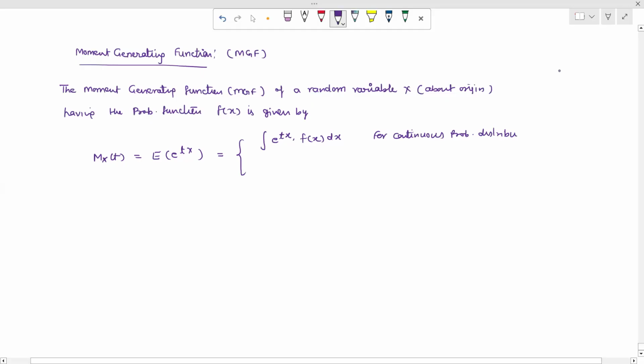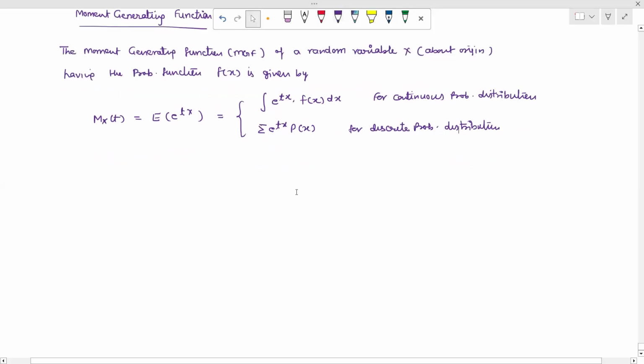Now we write down for the discrete probability distribution. In the discrete case, we use the summation. Summation of e raised to the power tx into p(x). Here p(x) means the probability mass function, and f(x) we write for the probability density function. So this is for the discrete probability distribution. So we explain this moment generating function, that generates the moments.